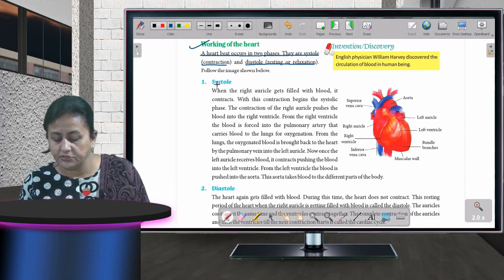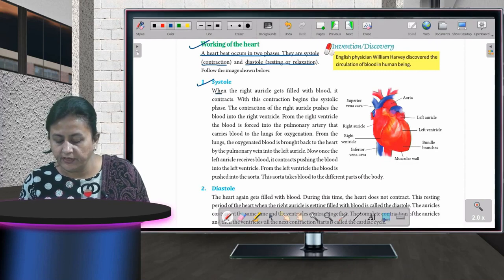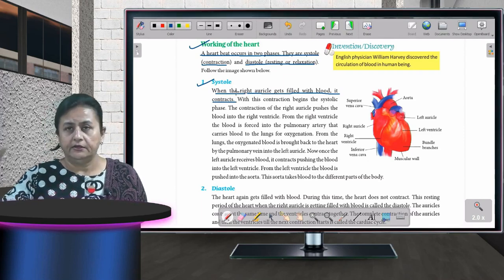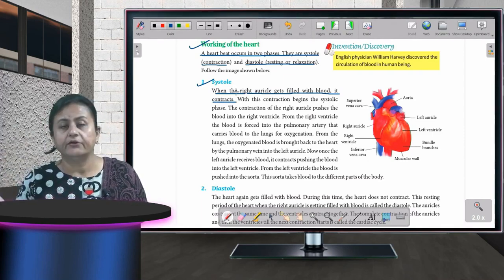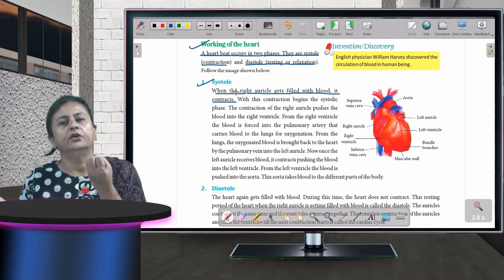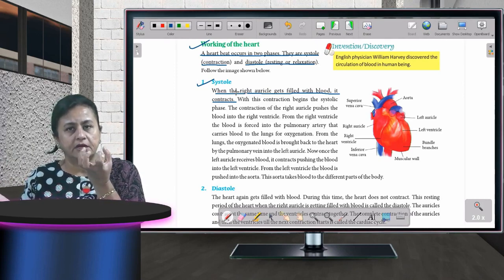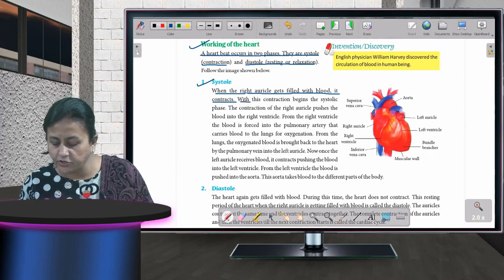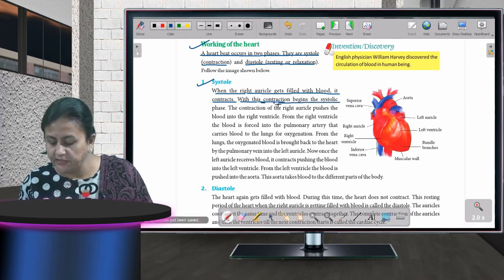Now if I talk about systole, when the right auricle gets filled with blood, it contracts. The blood is all in the right auricle, and as blood comes into it, it contracts. Contract means it becomes small, becoming close. Contraction, and expansion means becoming bigger in size. With this contraction begins the systolic phase.